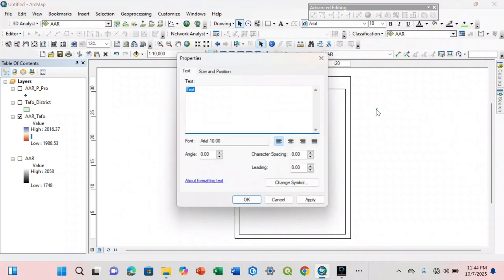Do you get it? But let us add the title anyway. So average annual rainfall municipality 2020 to 2024.